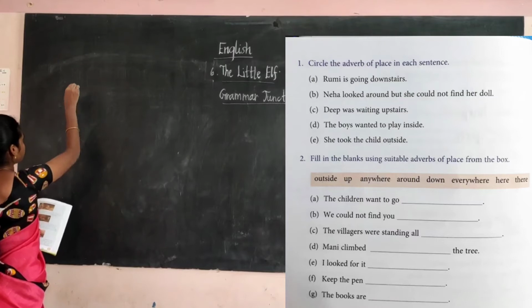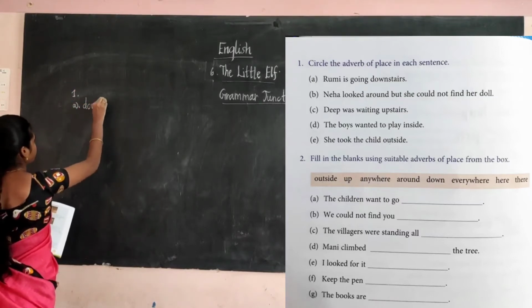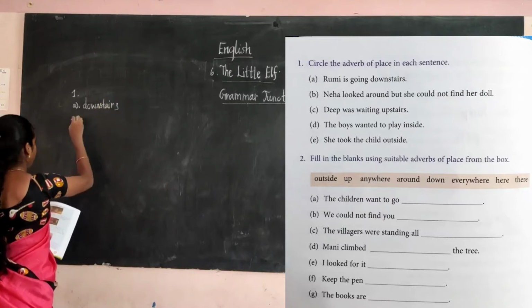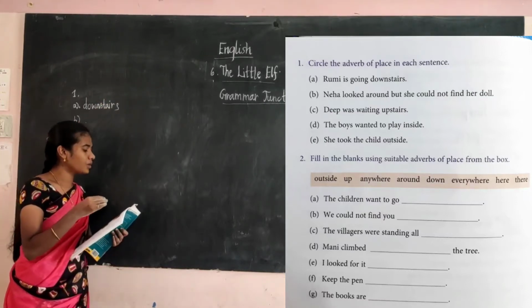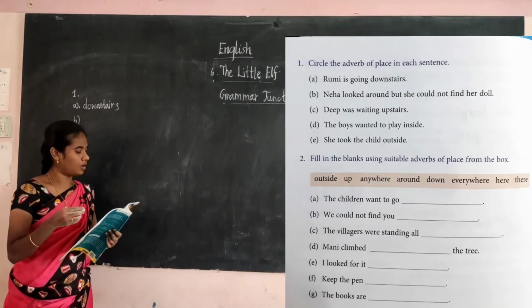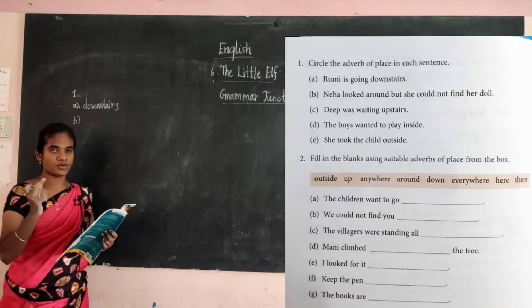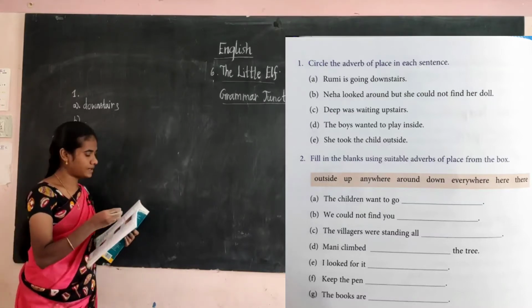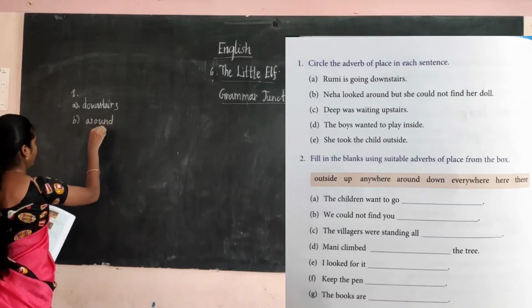Circle the word downstairs. Then B, Neha looked around but she could not find her doll. Where did Neha look? Around. So around is the adverb of place. Circle the word around.